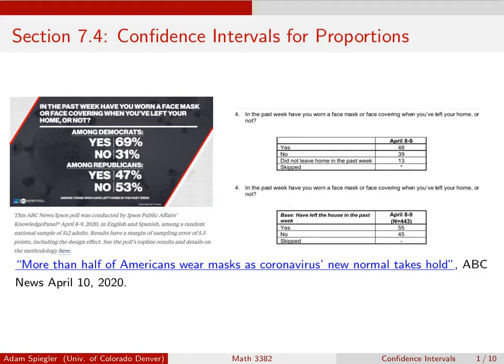So as the motivating example for the next several examples, we're going to take a look at a recent poll done by ABC News where, amongst other things, they asked people's opinions about how they felt about the coronavirus and how the U.S. response to that was going. And one of the questions they asked was, in the past week, have you worn a face mask or face covering when you've left your house? And so here you can see the breakdown by Democrats and Republicans.